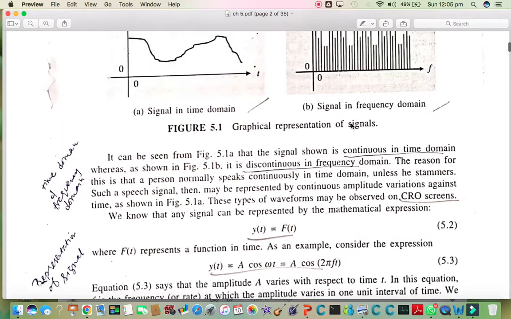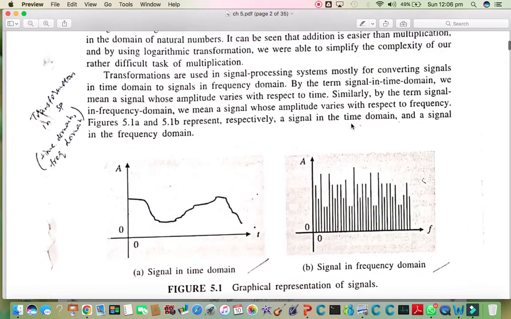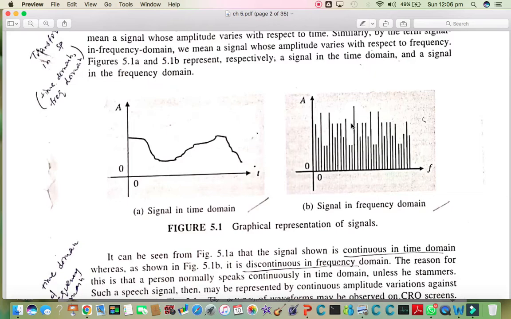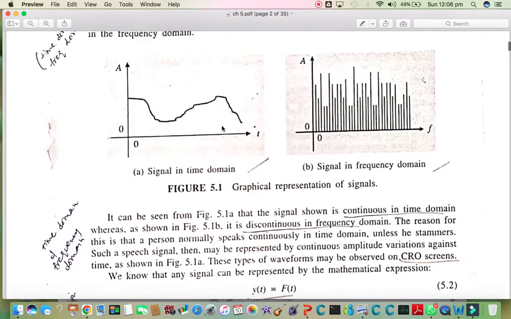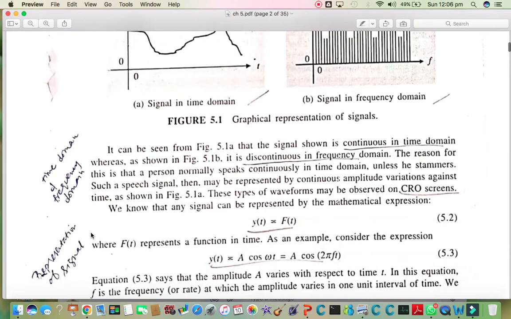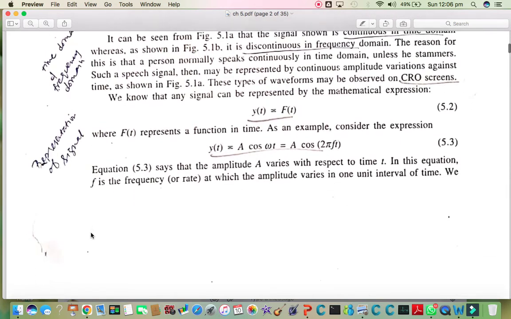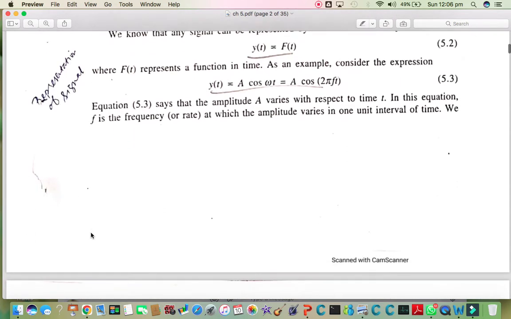So that is an application of transformation in signal processing. In that application we transform a signal, where time as well as frequency are both real terms. In signal processing we can transform our problem from the time domain to the frequency domain, get its solution at a faster rate, and then inverse transform back into the original time domain.